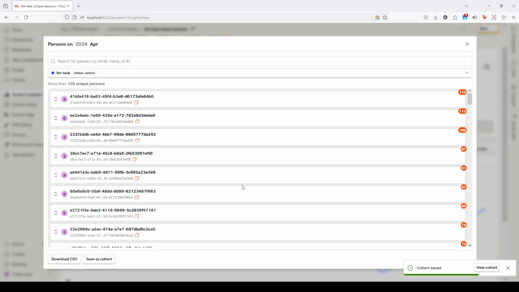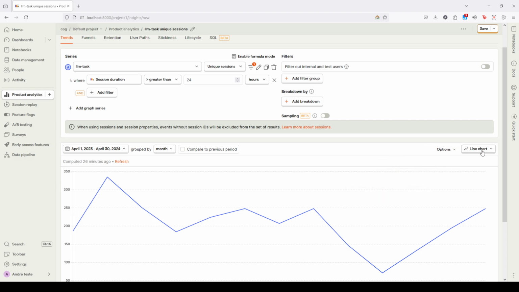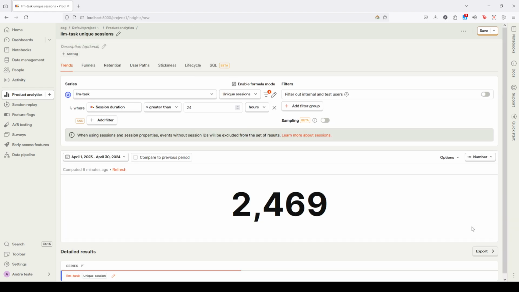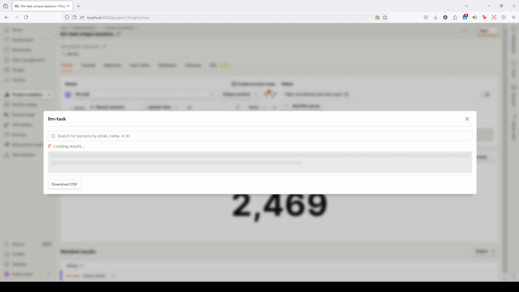Now, if I want to identify, instead of just users from April, all the users from all the data, I can change this from a line chart, which is a time series, to a total value view, for example, number. So I have 2,400 conversations longer than 24 hours, and I can click here.